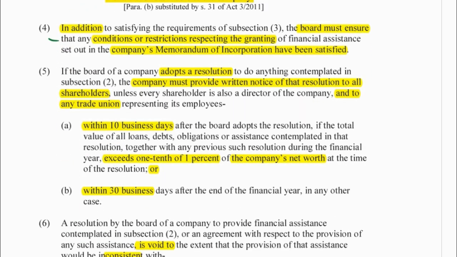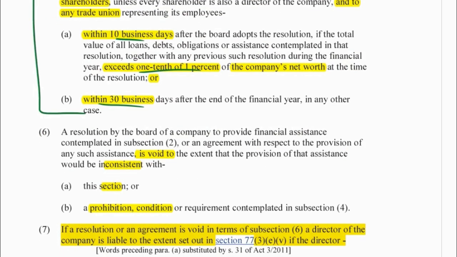Okay, and then this has got that specific additional notice being given to your shareholders within 10 days if it exceeds 1/10 of 1% of the company's net worth, or within 30 business days. Okay, and it's void if it is non-compliant with any of these requirements, and your directors will be held liable if they were present and they failed to vote against it.